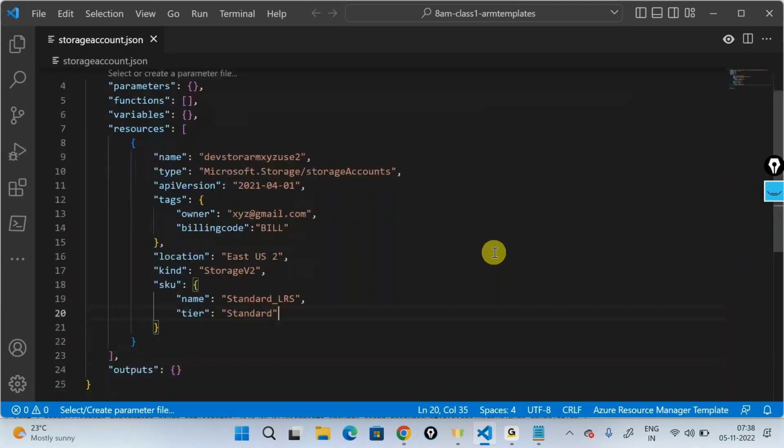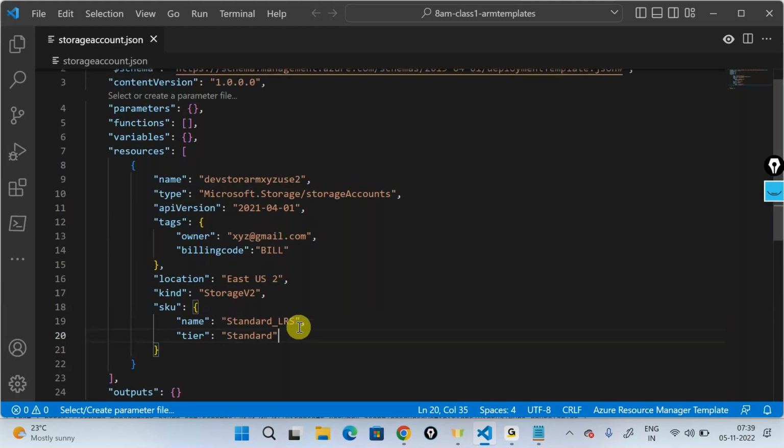I have my entire template. I've changed things like the name. I've updated things like the location, the standard LRS, and this one. I did not really write the JSON. If you see this right, I did not even write the JSON. JSON was already provided to me. It's a template. I went ahead, updated values in my template, and now what I can do is there are